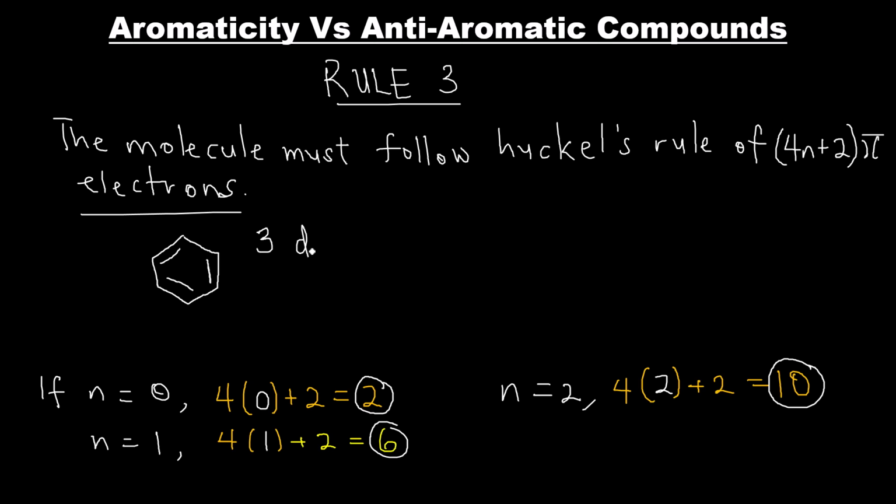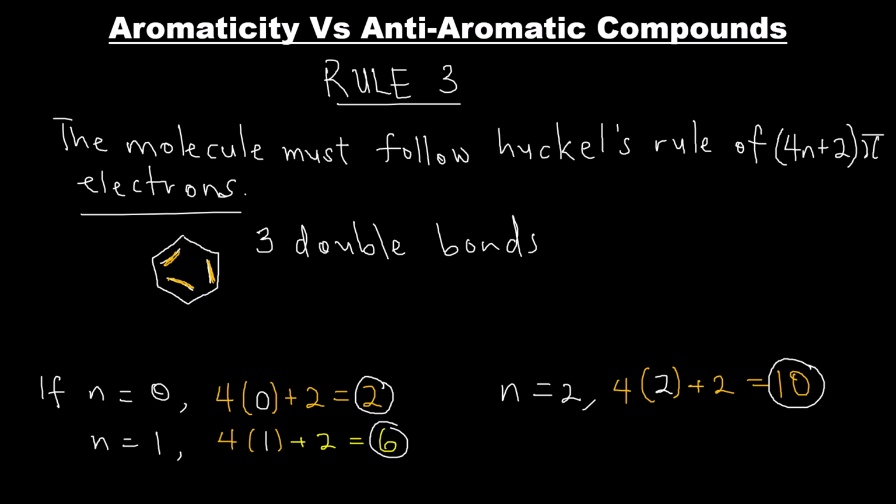Benzene is a 6-carbon compound that is closed. We've already seen that it is cyclic and planar. Now, benzene has alternating single and double bonds. From the look of the structure of benzene, we see that it has 3 double bonds. And one fact about double bonds is that for double bonds, one of them is actually a pi bond and the other is a sigma bond.